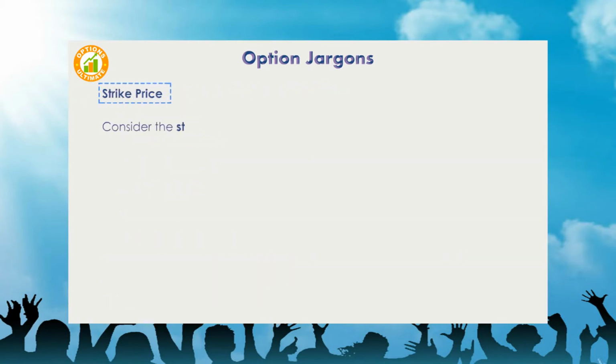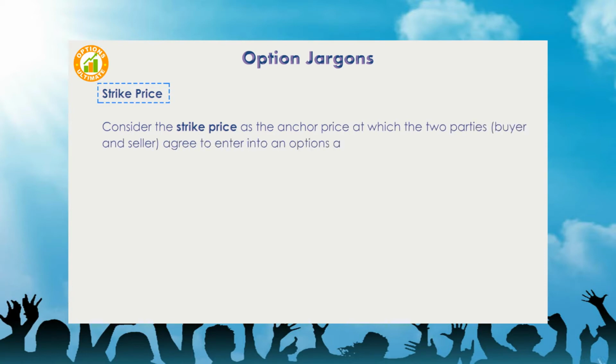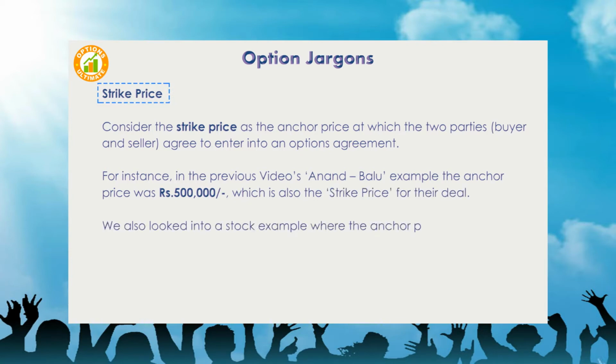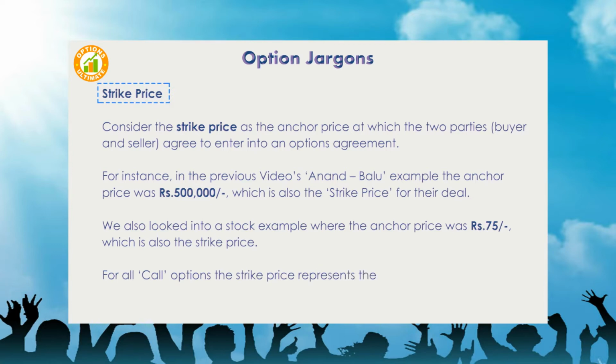Strike price. Consider the strike price as the anchor price at which the two parties, buyer and seller, agree to enter into an options agreement. For instance, in the previous video's Anand Balu example, the anchor price was 5 lakh rupees, which is also the strike price for their deal. We also looked into a stock example where the anchor price was 75 rupees, which is also the strike price. For all call options, the strike price represents the price at which the stock can be bought on the expiry day.